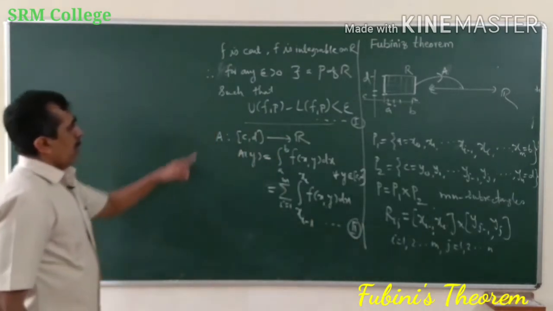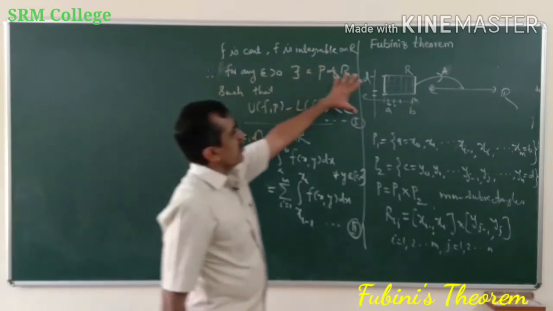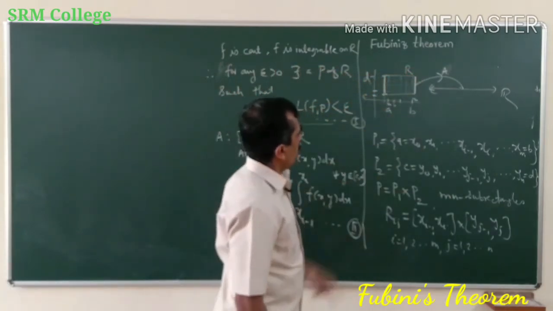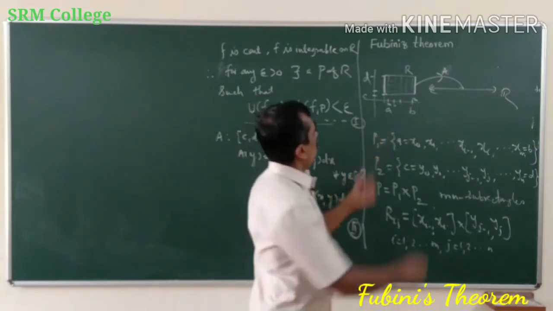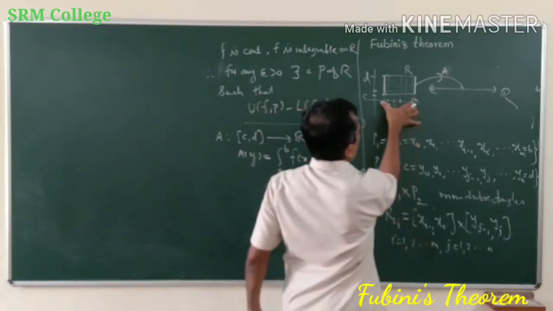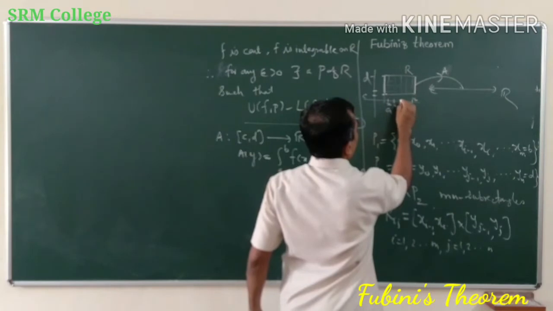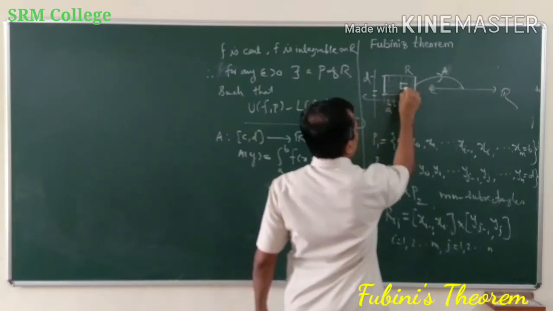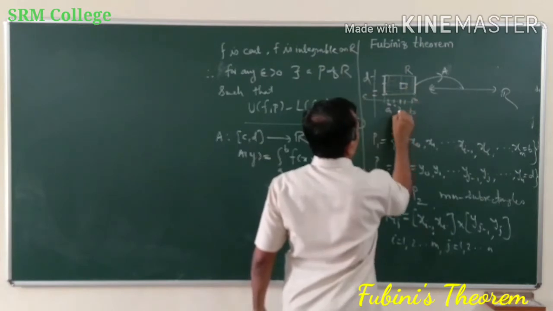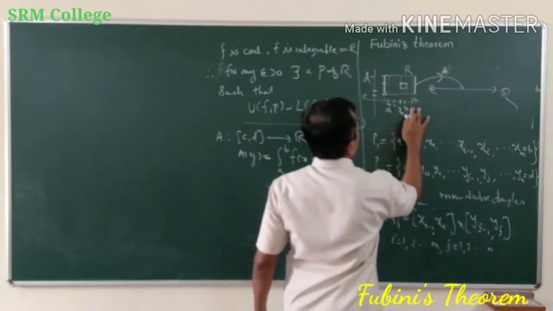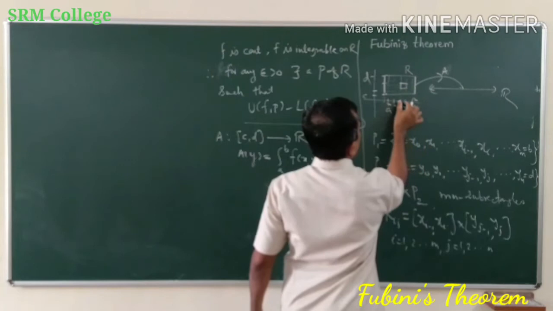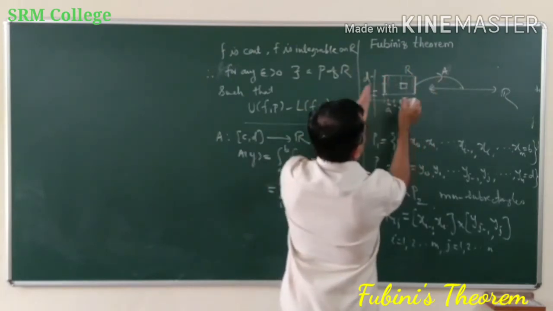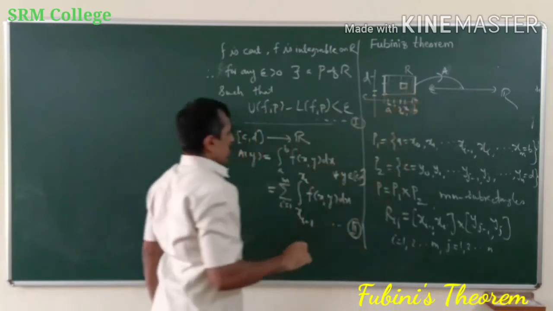Okay, now again my f is continuous on the whole of the rectangle. Therefore f is continuous on a, b, and in turn f is continuous on xi minus 1, xi, each of the subintervals.